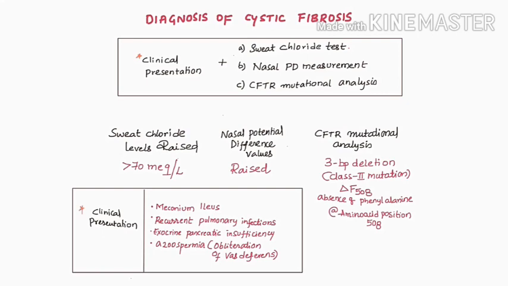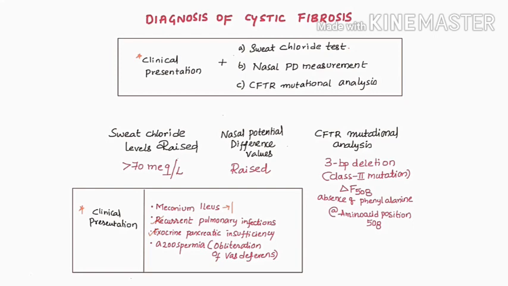Patient in the early stages after birth may present with meconium ileus, and in adult stage can present with intestinal obstruction. This is because of the thickened intestinal secretions. Patient can also have recurrent pulmonary infections, as we already discussed. Cystic fibrosis also affects exocrine glands like pancreas, leading to exocrine pancreatic insufficiency, malabsorption, vitamin deficiencies.